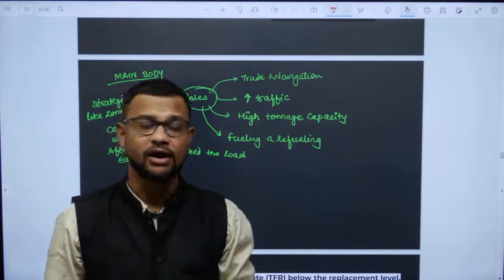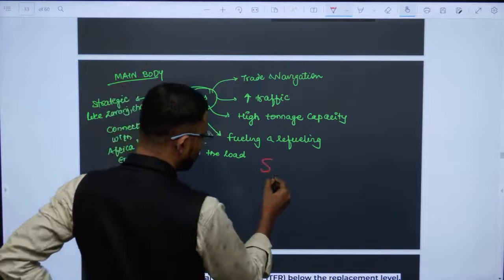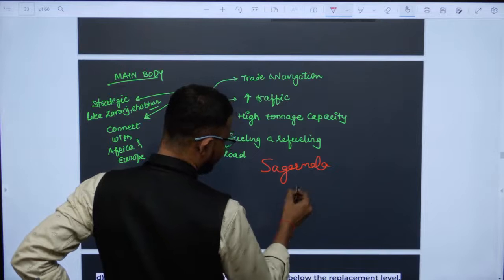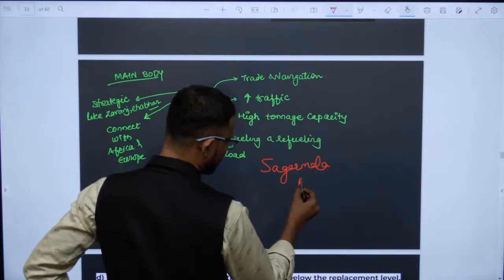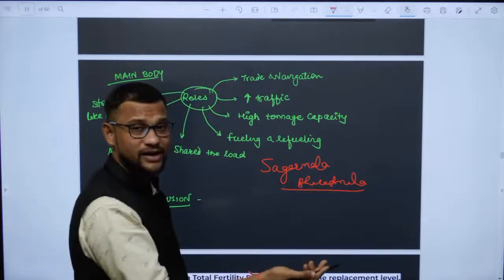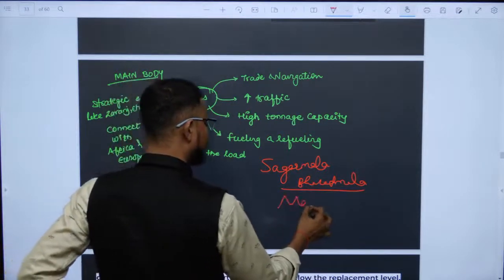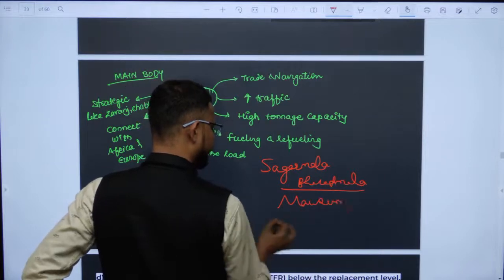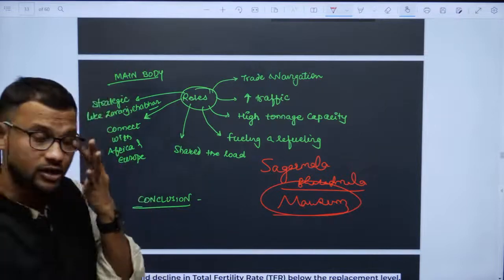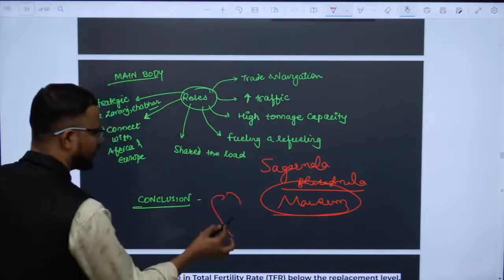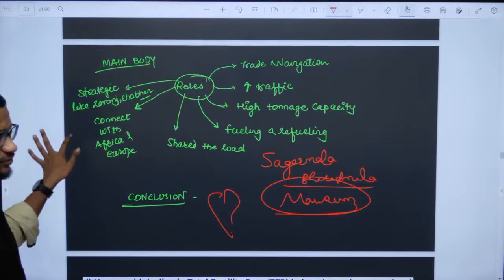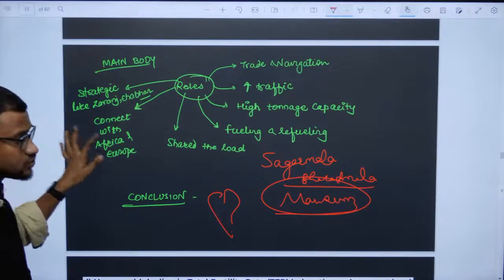Regional development. Now connect over here Sagarmala, and connect Bharatmala. Sagarmala is too specific about it, and Bharatmala you can somehow connect with it. And if possible, the Monsoon project also. Though it is not a cultural project actually, you can connect it with the Monsoon project also. So in the conclusion, write how to enhance their capacity or what to do next. That is what you can do over here.